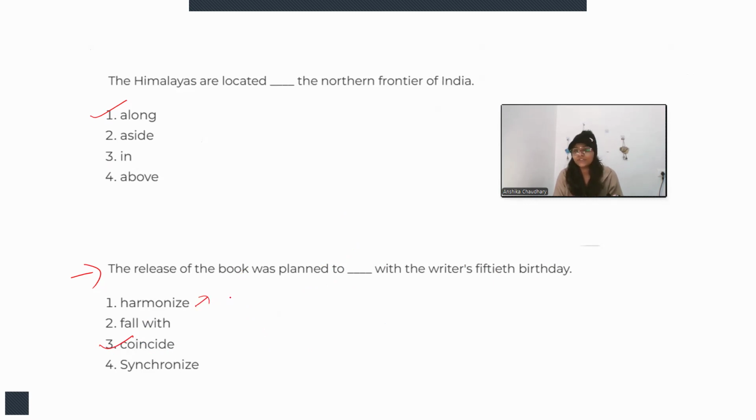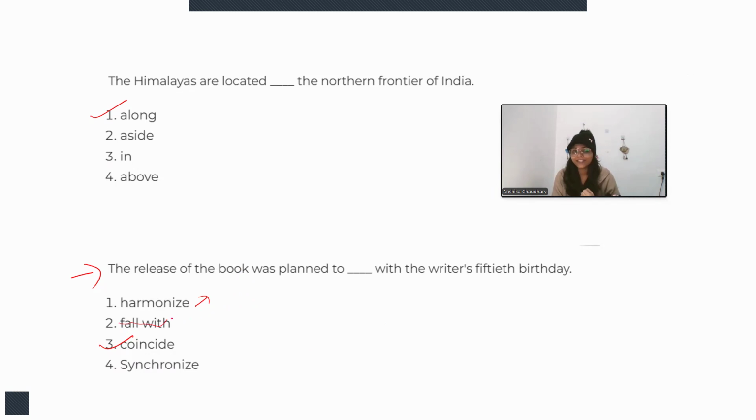Harmonize is something that blends together completely. Blend means, suppose someone is singing a song, so usually we say that until and unless the words that you are using or the rhythm are harmonized, the song will not be a melodious song. So the words should be harmonized completely, they should blend together, the rhythm should be good, right?